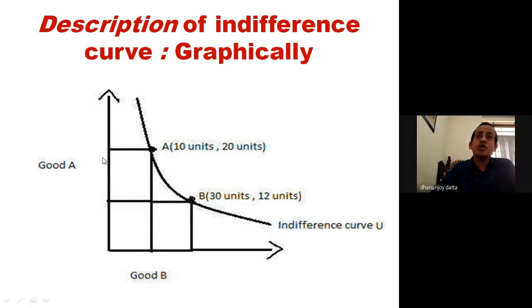Combination A represents 10 units of good A and 20 units of good B. Then combination B has 30 units of good B and 12 units of good A. This is another combination, but these two combinations of goods give the same satisfaction or same utility to the customer.